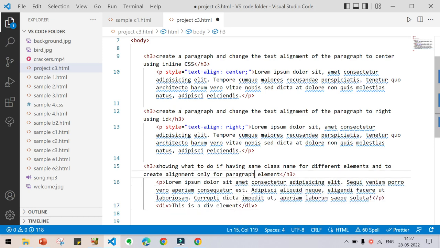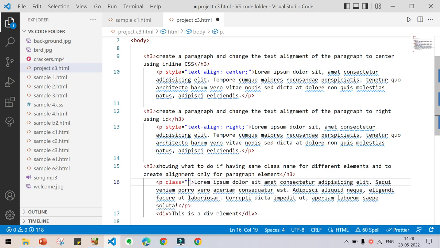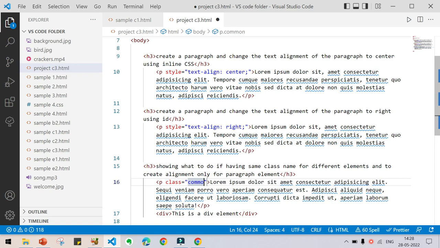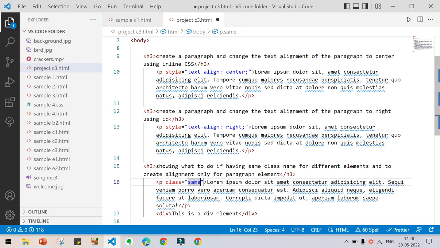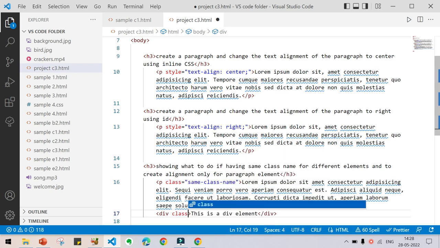So I am going to insert the same class name for both the elements here, class equal to common class, like that. You can give any class name. Here also I am going to give the same class name in the div, class equal to same class name.